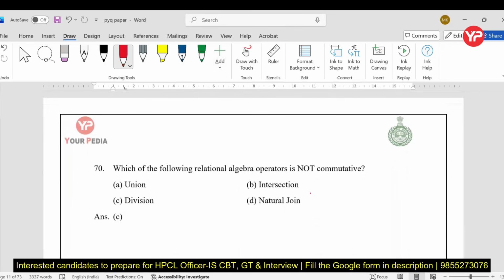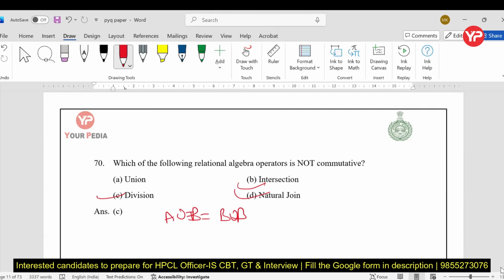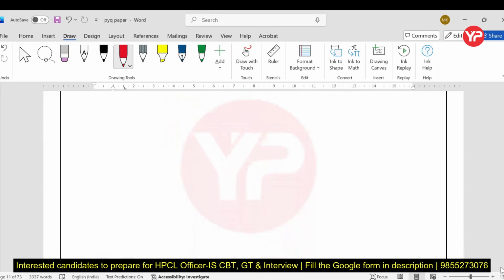Again, very simple. Which of the following relational algebra operations is not commutative? Division is not commutative, my dear students. Keep in mind, A union B is equal to B union A. Again, intersection and natural join are commutative in nature, but division is not. A divided by B is not equal to B divided by A. Fine.